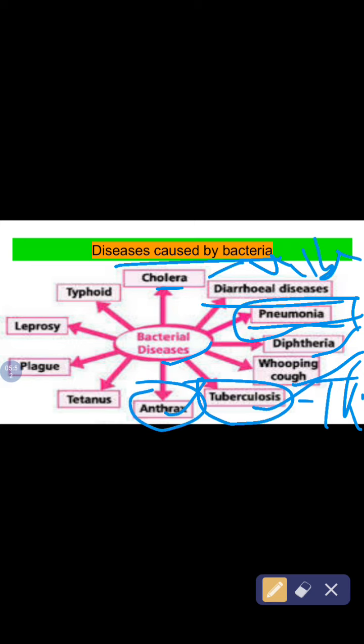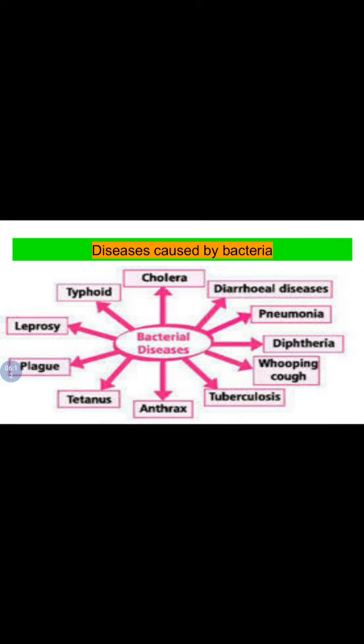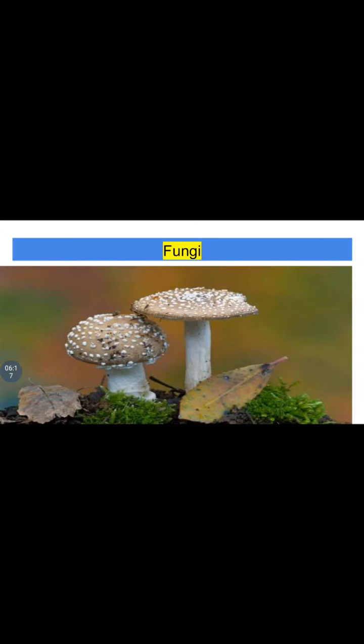Anthrax is caused in animals. A for anthrax, A for animals. Tetanus, for which we get the injection. If we are hurt, then we are told to have a tetanus injection. Plague, leprosy, typhoid, these are some diseases caused by bacteria. Now let's move on to the next slide.